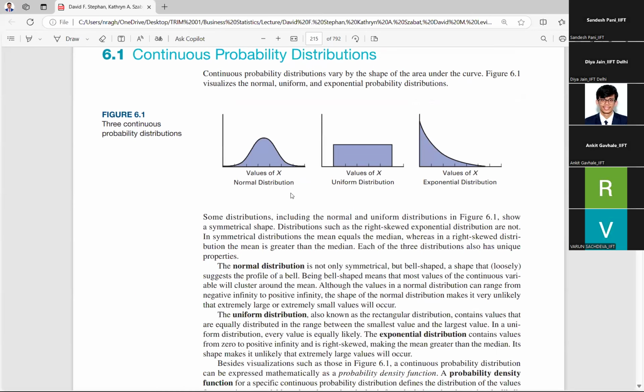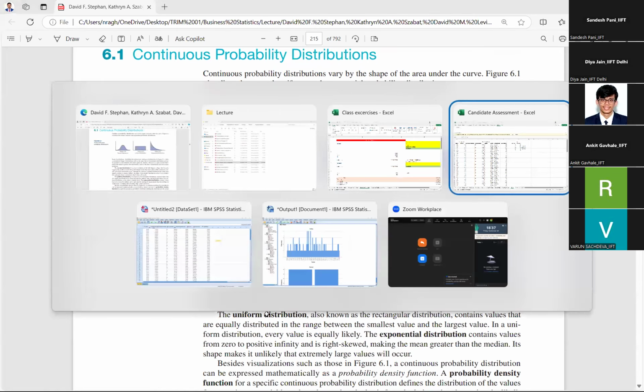So this is the normal distribution of the probability when the values are put in a graph. Suppose I will show you the graph also.